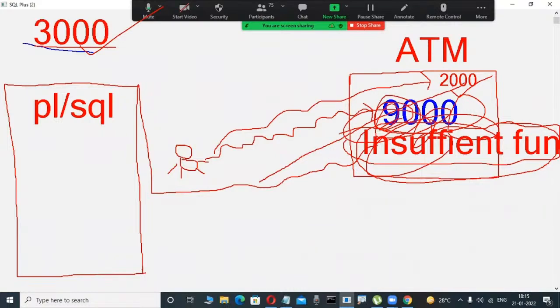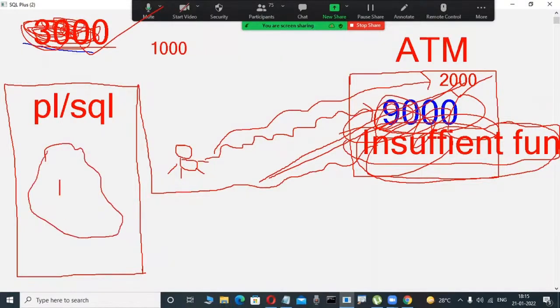Now, whenever we withdraw 2000, what is the available balance? Here 3000 minus 2000, that is 1000. That I want to reflect in my database. Otherwise, if you withdraw 2000 and still 3000 is available, the total banking system is collapsed. Those are all the transactions, they are writing through coding only. That's why PLSQL developers are required in a project.